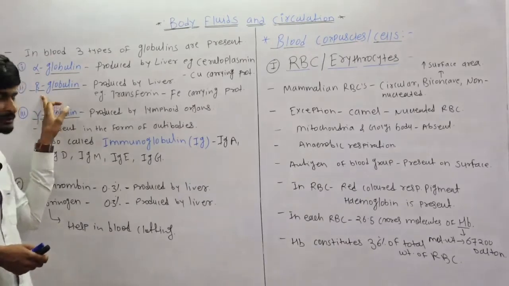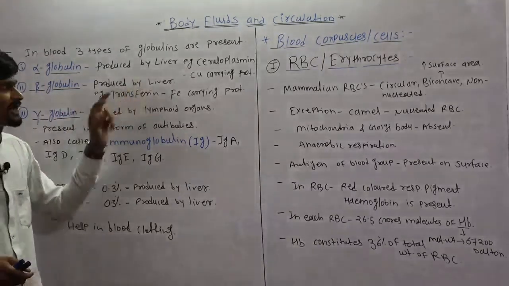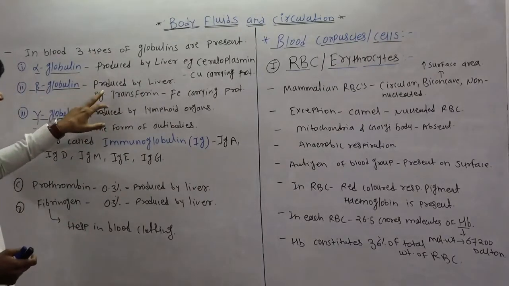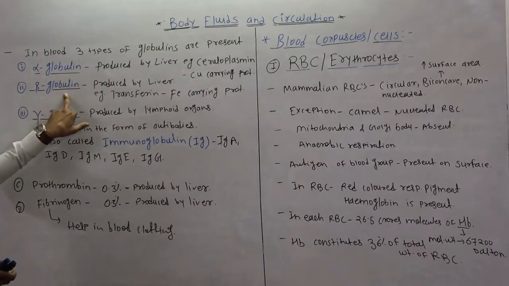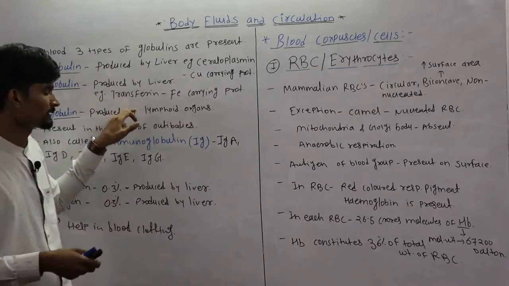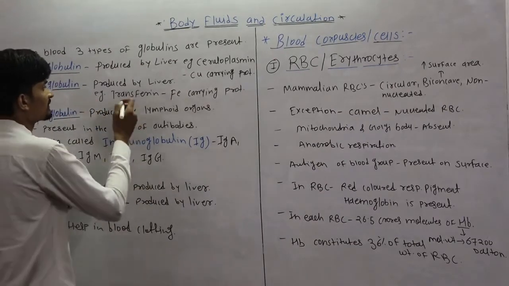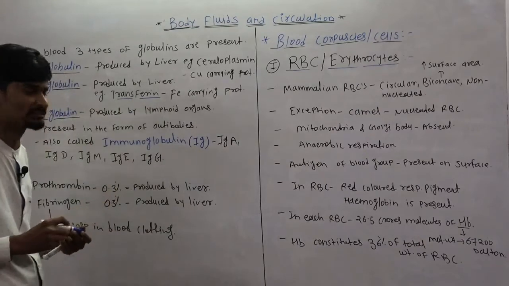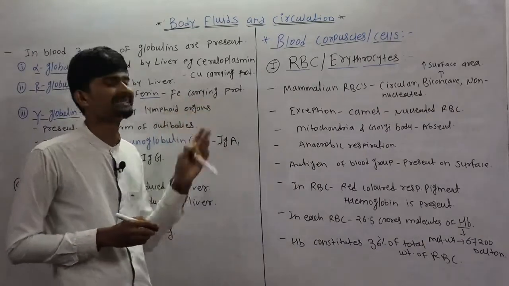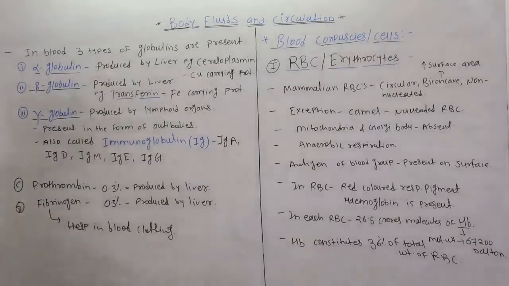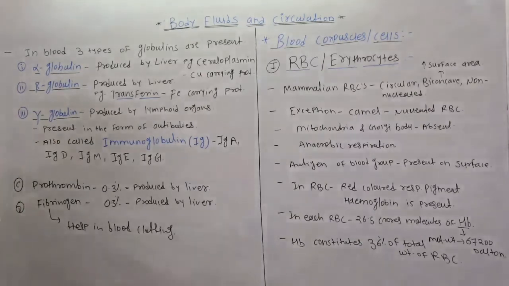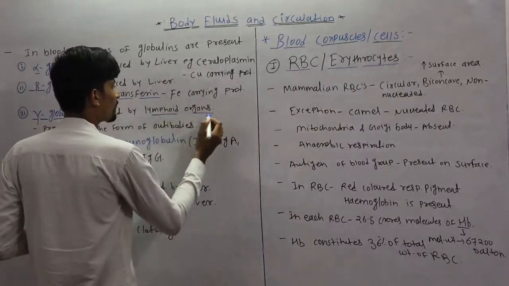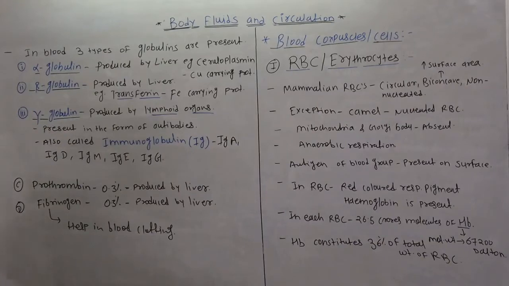Then the beta globulin. The beta globulin is produced by the liver. Same, alpha and beta globulin are produced by the liver. The example of beta globulin is transferrin. This transferrin is an iron carrying, Fe carrying protein. Then the gamma globulin. These gamma globulins are produced by the lymphoid organs. Lymphoid tissues are present in our body, lymph nodes. So these lymphoid organs produce this gamma globulin.